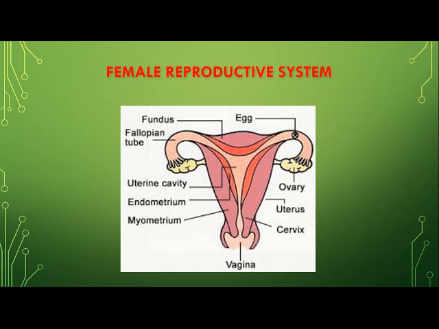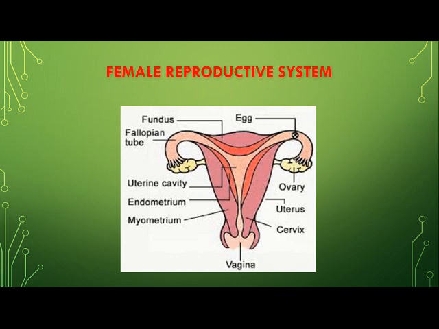Many different physiological changes take place, due to which the reproductive cycle in human females gets activated, that I will be teaching you children in lesson number 15, from reaching the age of adolescence.